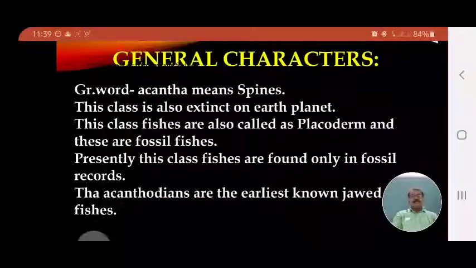The Acanthodians are the earliest known jawed fishes. Among the vertebrate animals developed on Earth, it is in these animals that jaws were first formed. Hence they are called the earliest known jawed fishes among the fishes.